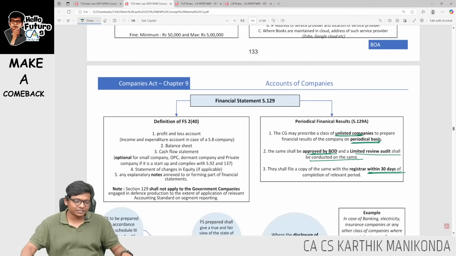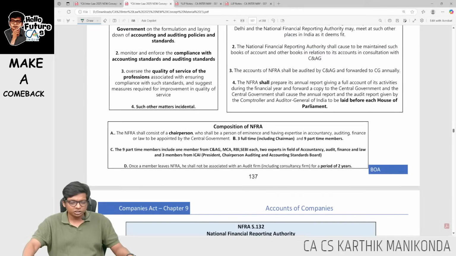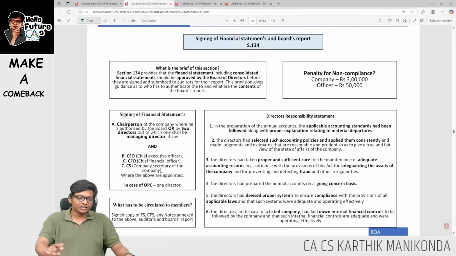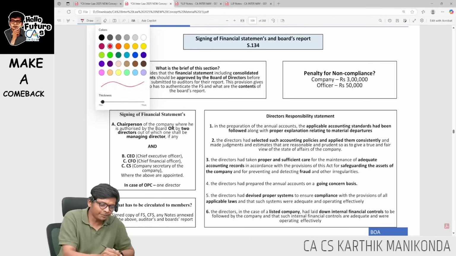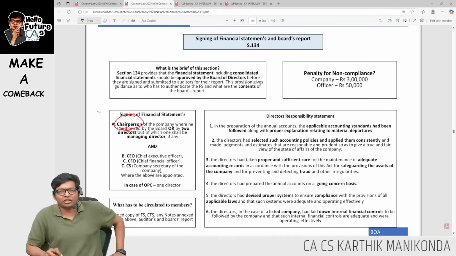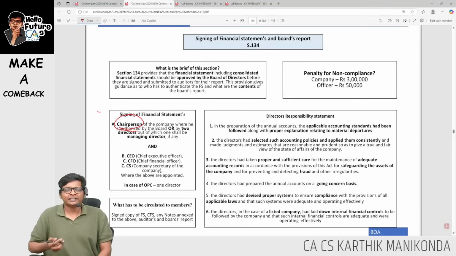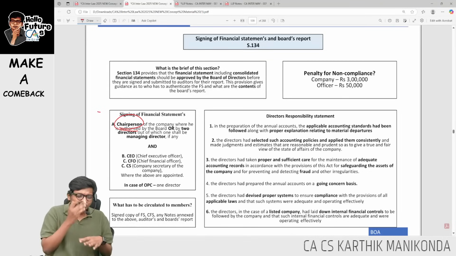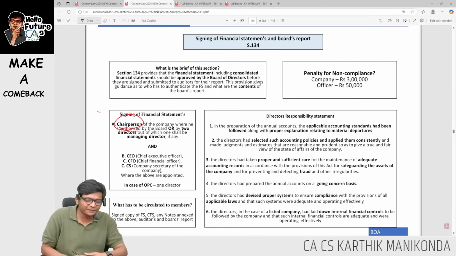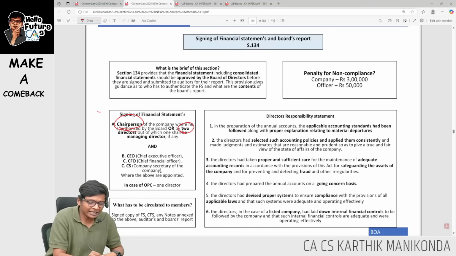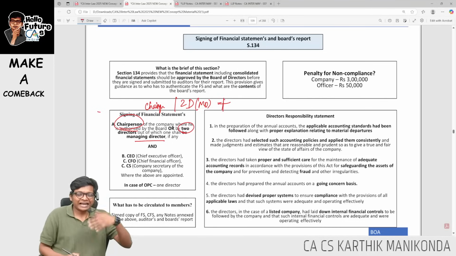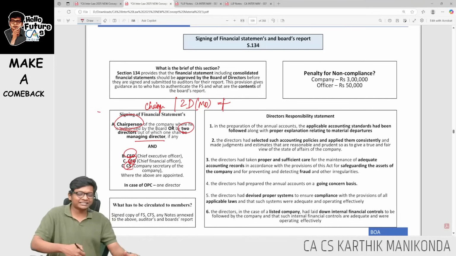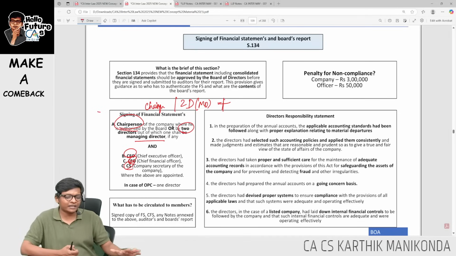Signing of FS and director's responsibility statement, pretty much important, guys. Let me go to Section 134. Who will sign FS? FS will be signed by whom, guys? The chairperson of the company. If the chairperson is not there, for example, Sun TV's Kalanithi Maran is chairperson, he is not there, busy watching an IPL match. Anyway, SRH is losing, but he is watching the CSK match, at least enjoying that match of beating CSK. If he is not there, then two directors, one shall be managing director. Therefore, it's going to be chairperson or two directors and one shall be managing director. Additionally, the company will have CEO, CFO and CS if they are appointed, so they should also be there.